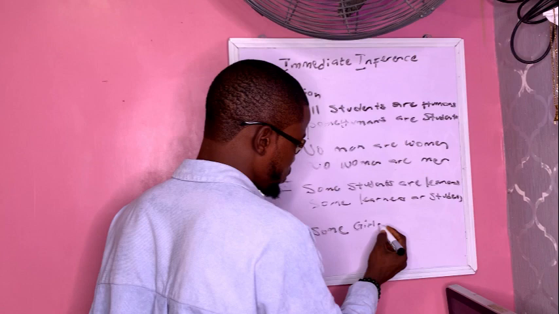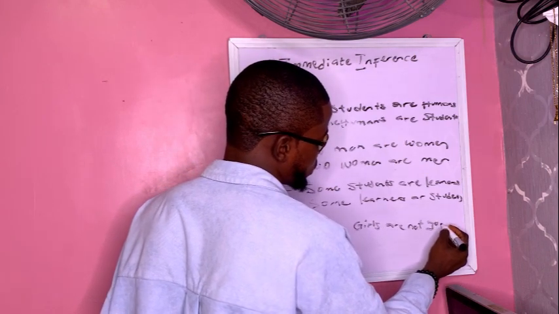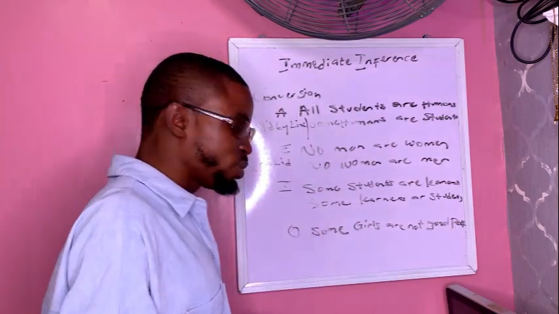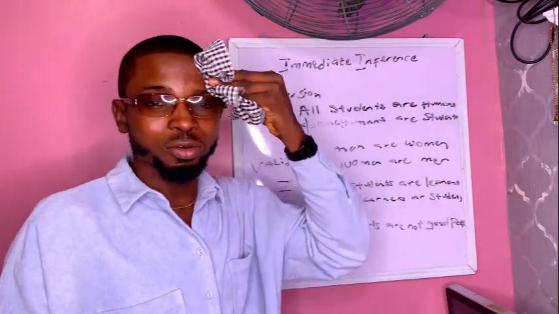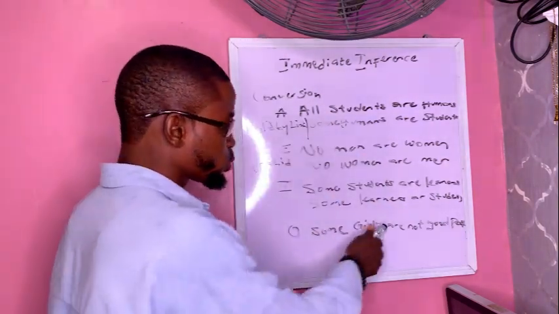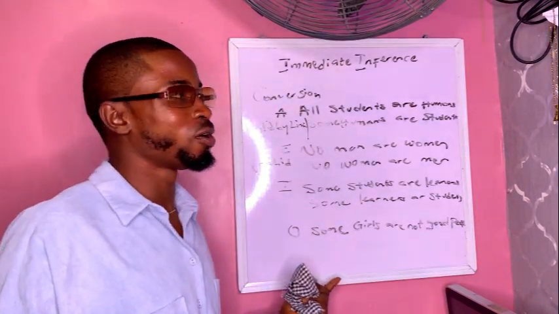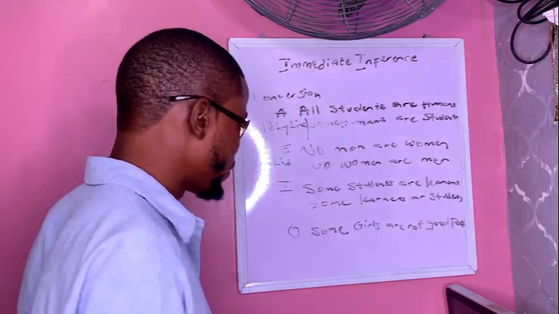Then an O proposition: some girls are not good people. Going by the rule of conversion, we can easily say that some good people are not girls. However, that becomes very awkward if we change the proposition to something much more technical.